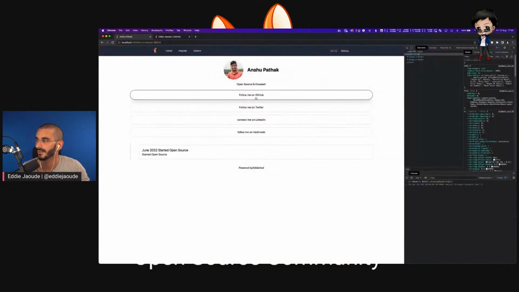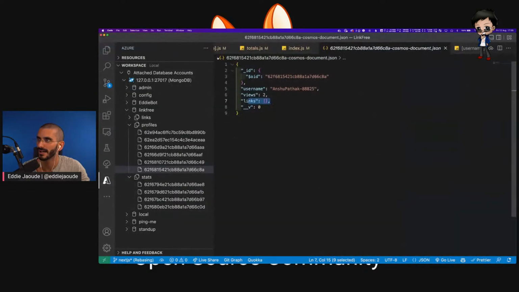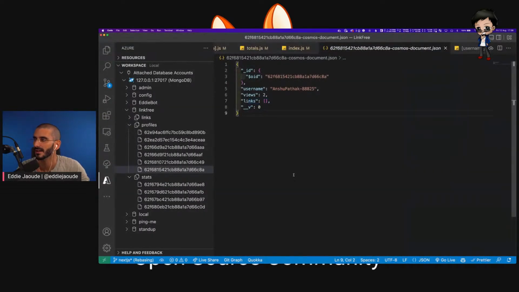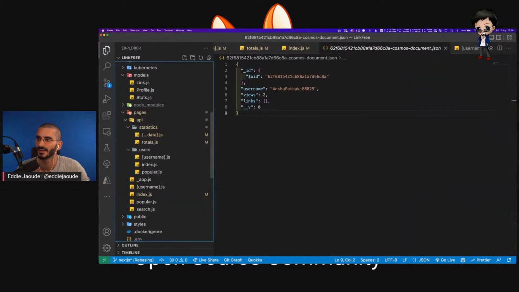So let me click on their one. Why does it break? If I refresh, that's not going to change. Okay. So the API, the information being sent is missing the usernames. Let's debug together. Okay, so let's go back to here, and it's on the put, but it's being sent